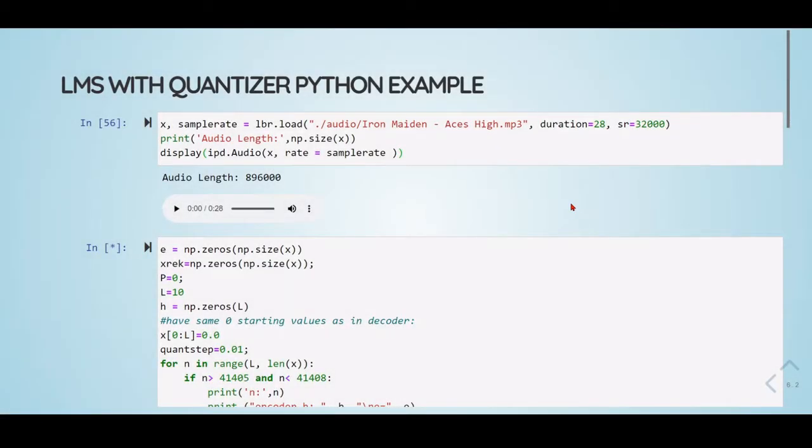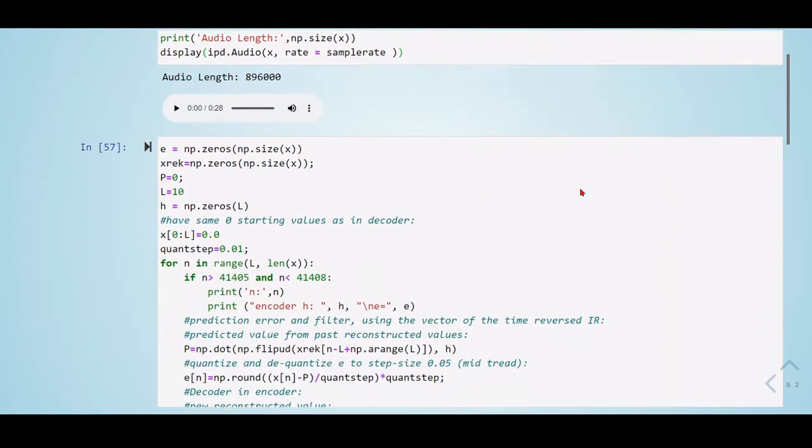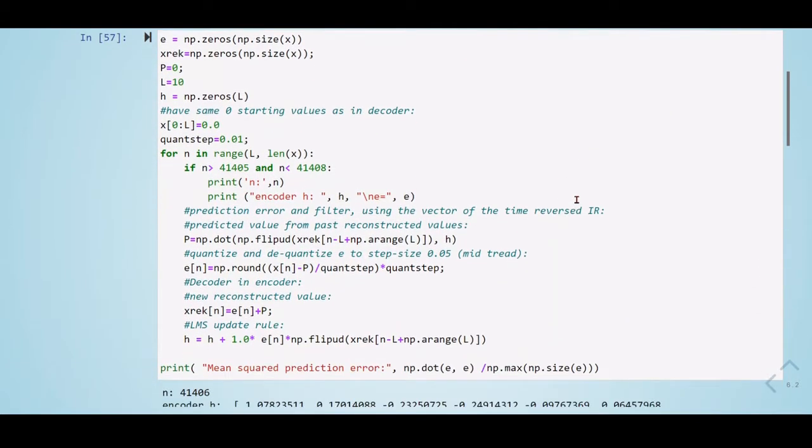Here we will introduce this quantization in the previous example. So we have again our signal. I made an ASCII introduction. We have here our update rule, the LMS update rule, but also we here quantize and dequantize the step size. So we use a mid-tread quantizer with a step size of 0.05.